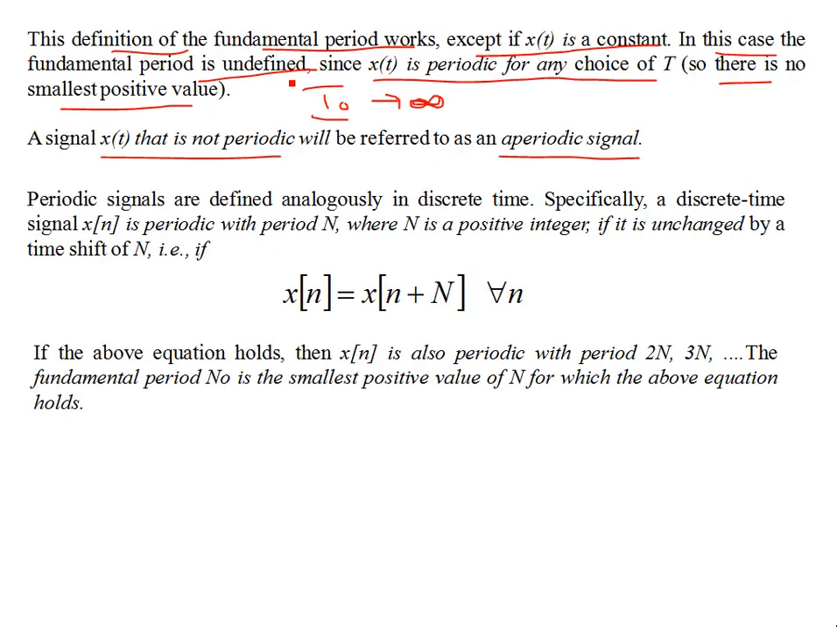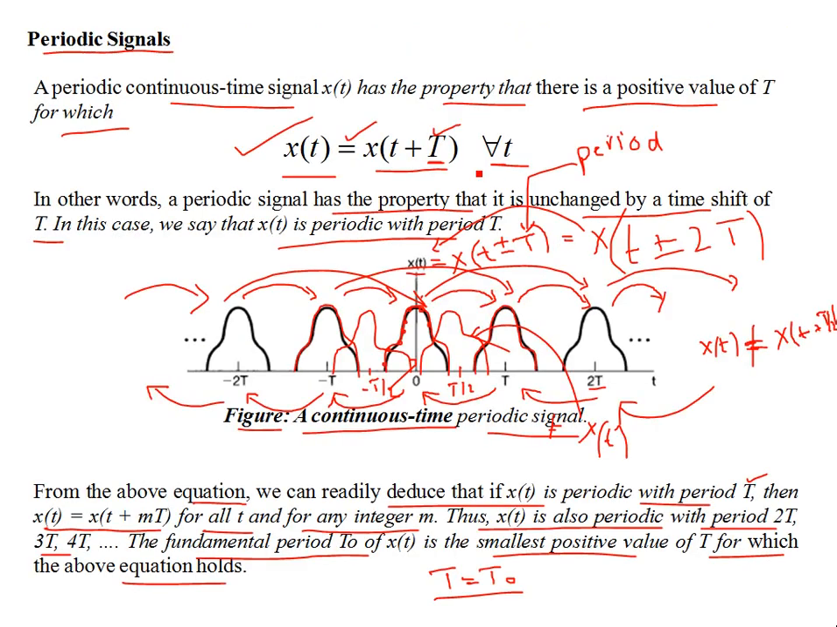All right, now a similar analogy holds for discrete time signals. That is, periodic signals are defined analogously in discrete time. Specifically, a discrete time signal x[n] is periodic with period N, where N is a positive integer. So here's the difference. Previously we said that T is any positive real quantity, okay? We said that there's a positive value of T for which this equation holds. So T could be anything. T could be 5.13 seconds, it could be 10.9, it could be 7.23, it could be pi, or whatever. It could be any irrational number, any positive quantity.